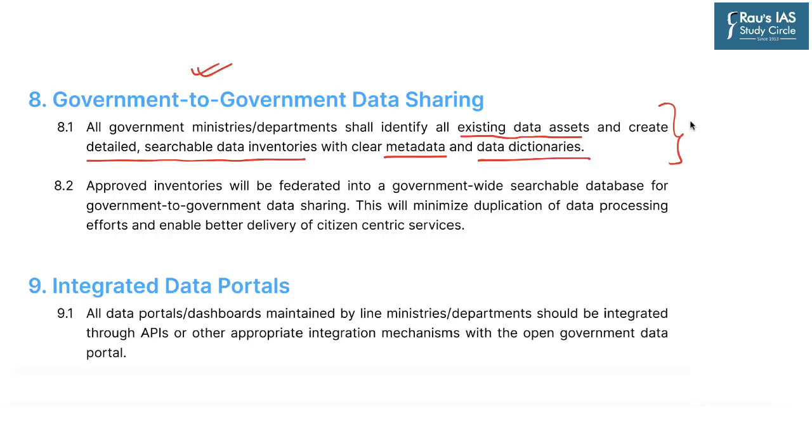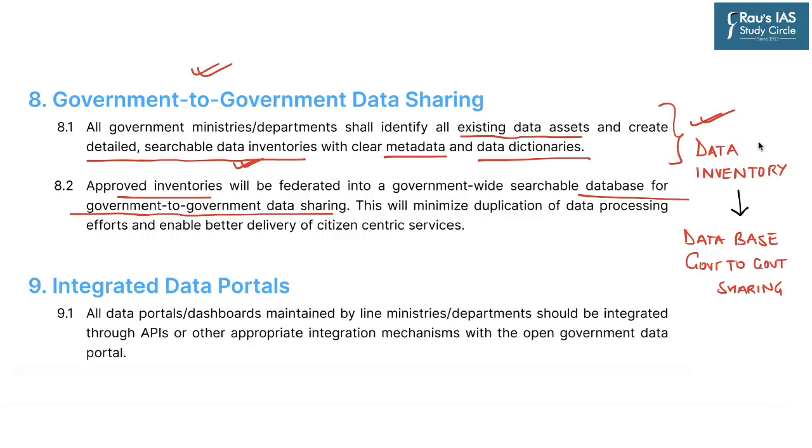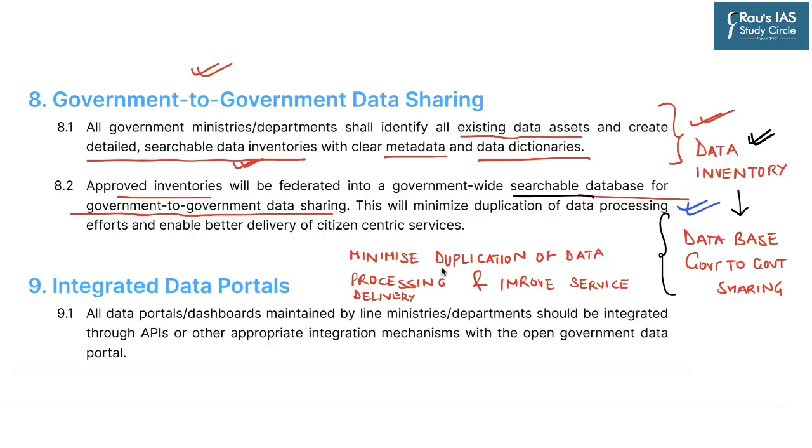And then this data inventory will be used as a database for government to government data sharing. So this data inventory will be shared with all the ministries and departments, and this will become a searchable database for government to government sharing. And this will minimize the duplication of data processing and will eventually improve delivery of citizen-centric services.